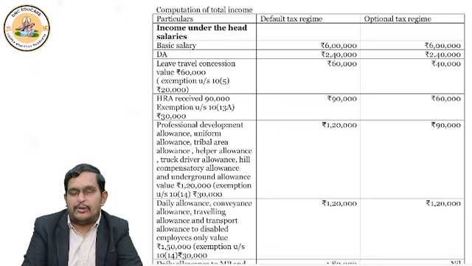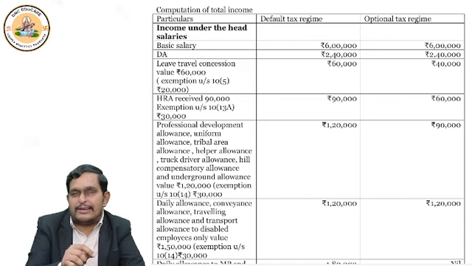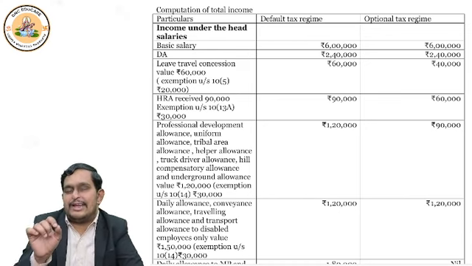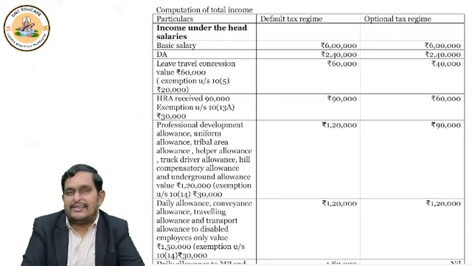But now let me tell you, if you are actually thinking about something called optional tax regime, there you can get the benefit of 10 13A. So you will take 90,000 minus 30,000, you will pay only tax on 60,000 income. Similarly, I am talking about 10 subsection 14.